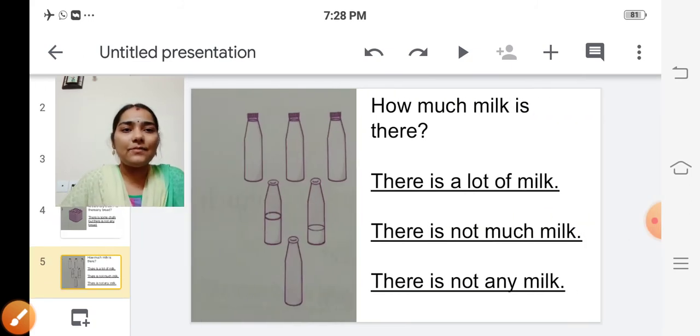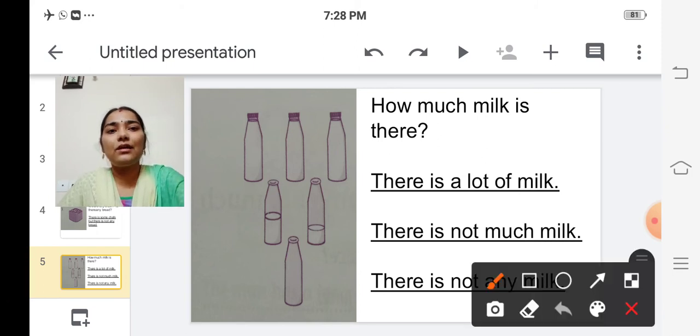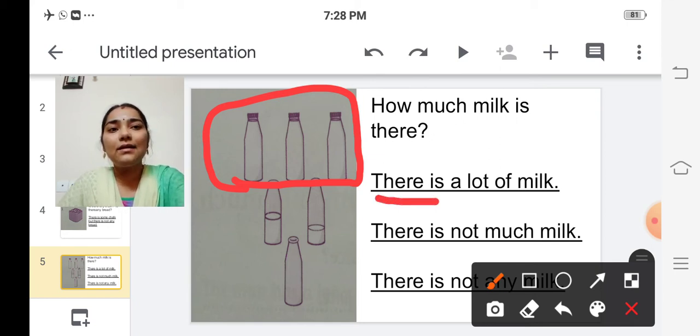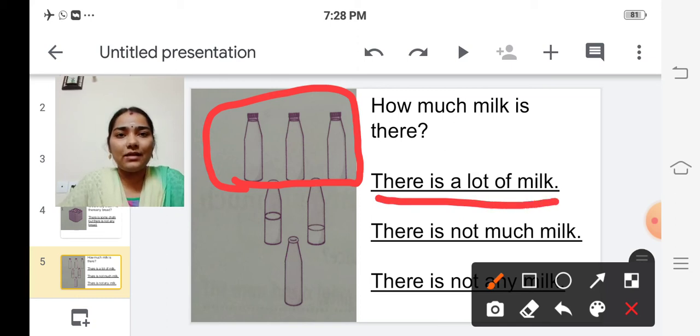The next one is, how much milk is there? So in the first row there are 3 bottles. So how much milk is there in the bottles? It is a full bottle, isn't it? So it is full of milk. So what do we have to answer? There is a lot of milk.